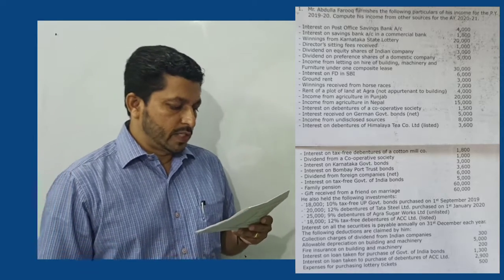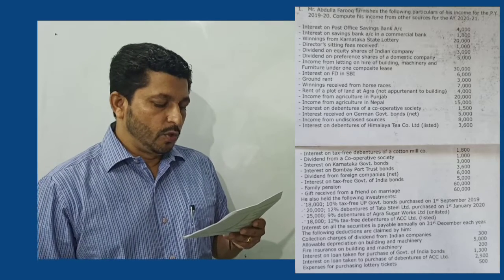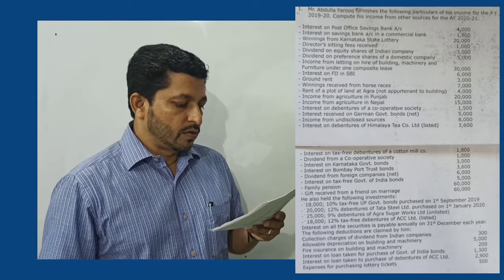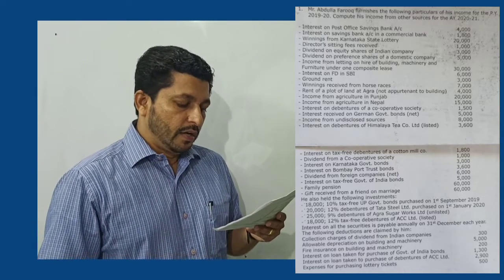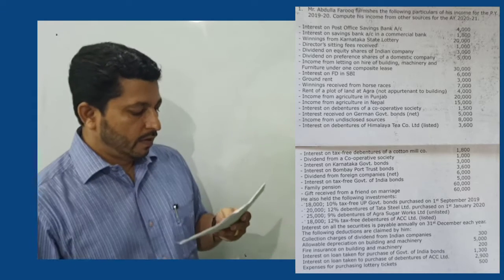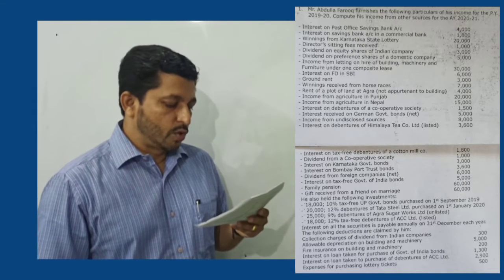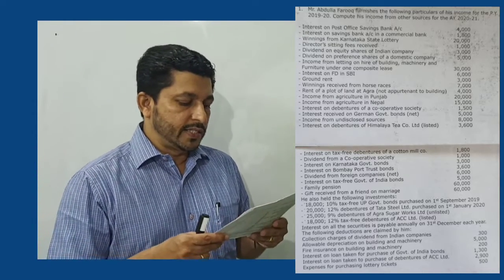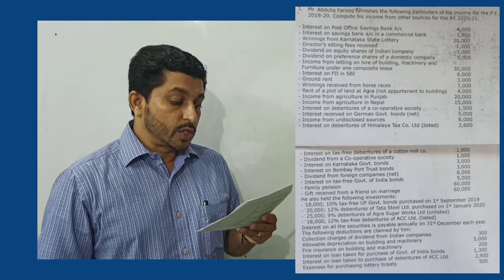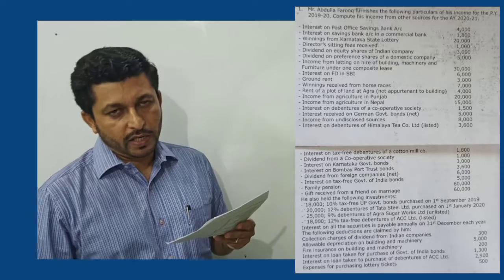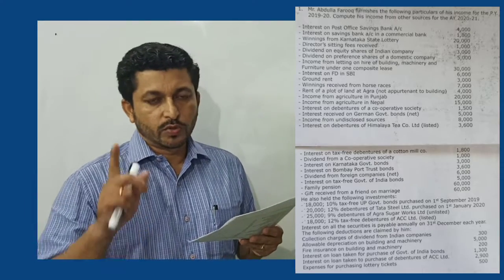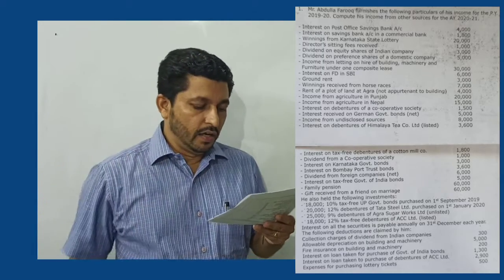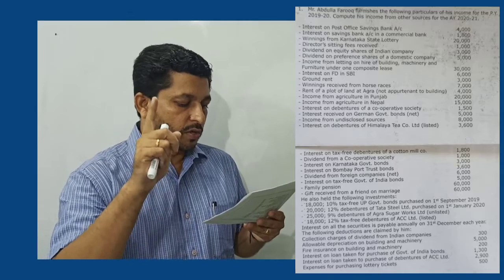He also held the following investments: 18,000 10% tax-free UP government bonds purchased on 1st of September 2019, 20,000 12% debentures of Tata Steel Limited purchased on 1st of January 2020, 25,000 9% debentures of Agra Sugar Works Limited unlisted, 18,000 12% tax-free debentures of ACC Limited listed. Interest on all securities is payable annually on 31st of December each year. So interest is received once in a year, not like half yearly as in the earlier problem.